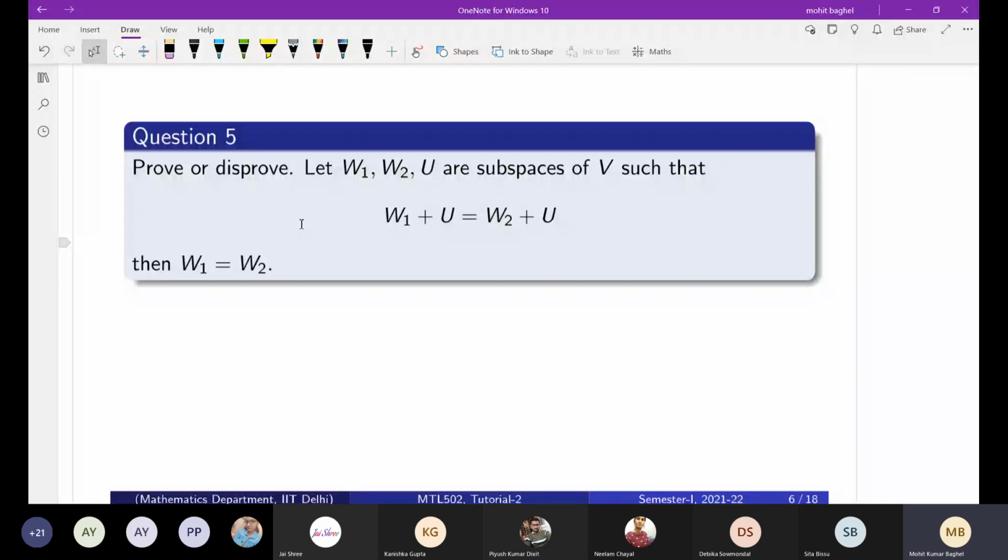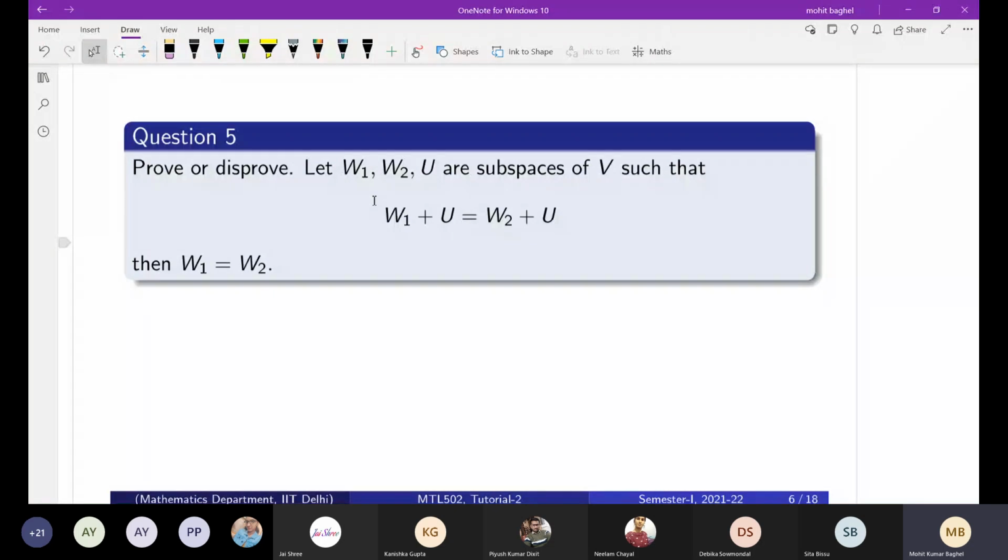Hello. Yes, sir. So for question number 5, the last question which we have discussed, a few students gave a counter example so that you can disprove this statement. Can you just recall what was that example, so that we can quickly come to question number 6?